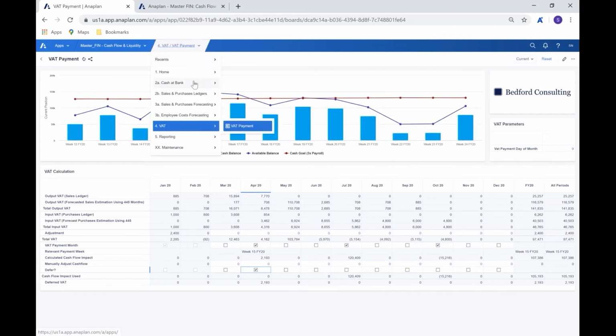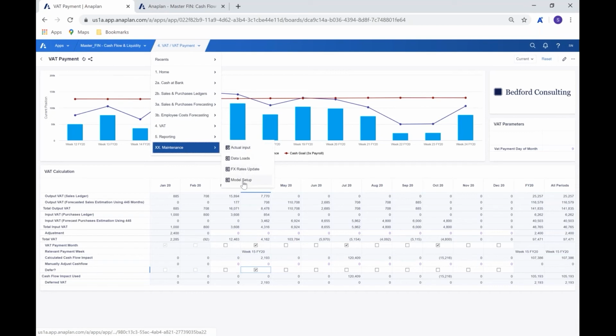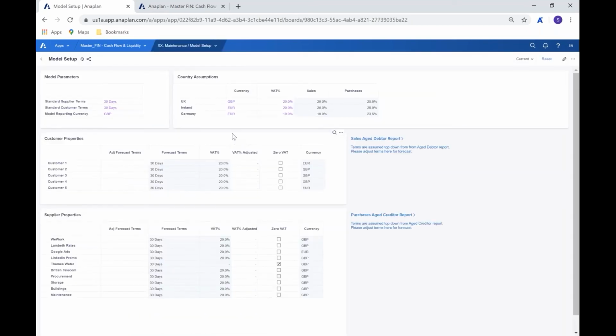As we come through here into the pages that we have, we can now choose where that takes effect. So we would then have the option through our setup to determine where that would actually take effect in terms of the months or the weeks when we'd be looking to do that.